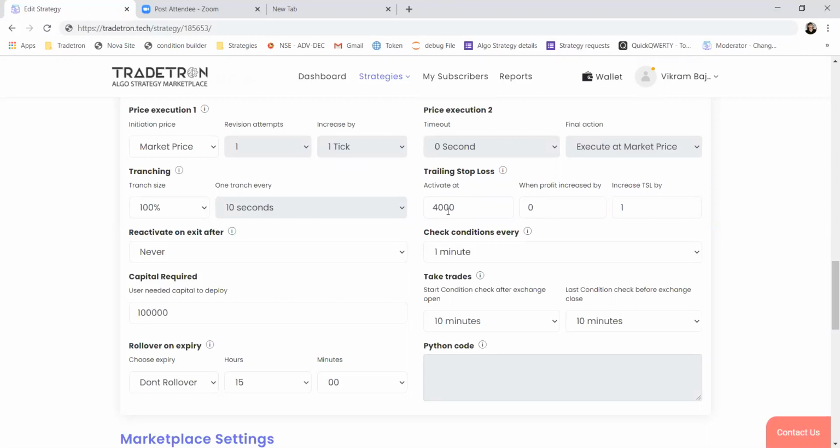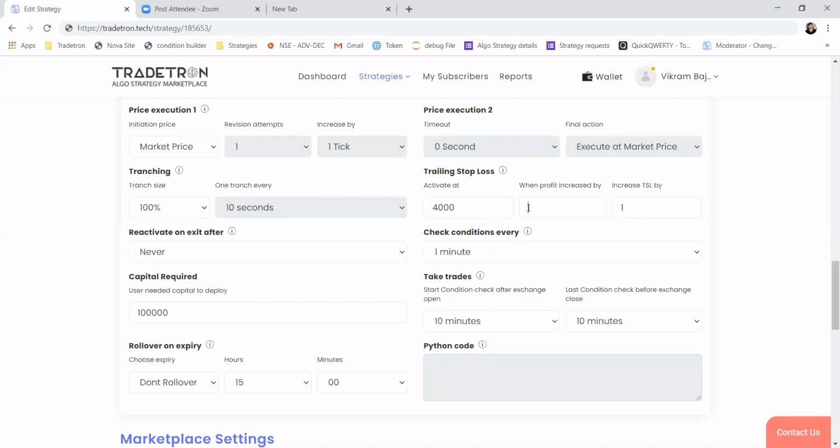Okay. So now once PNL has reached 4,000, after that, if PNL of all the open positions in the strategy, in this case we have got only one future of Nifty, goes below zero, it will exit all the positions. So zero is my trailing stop loss at the moment.